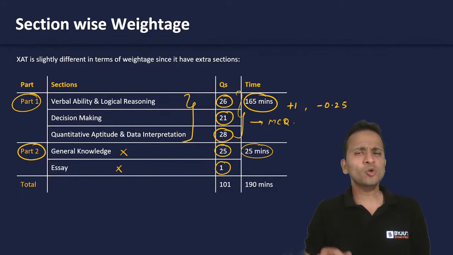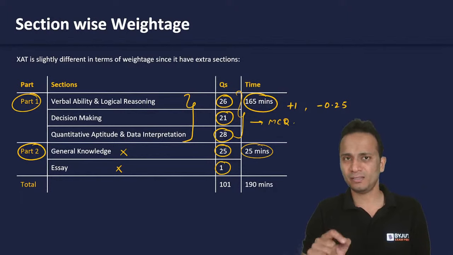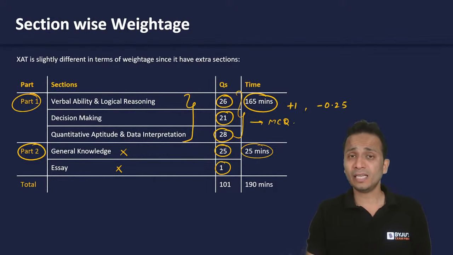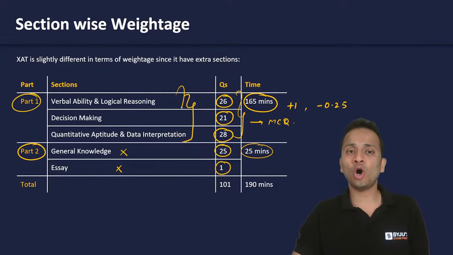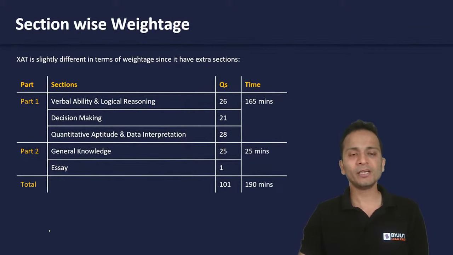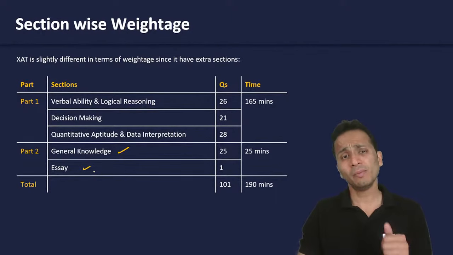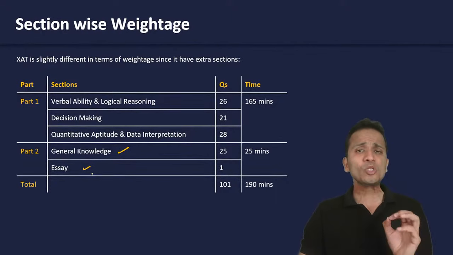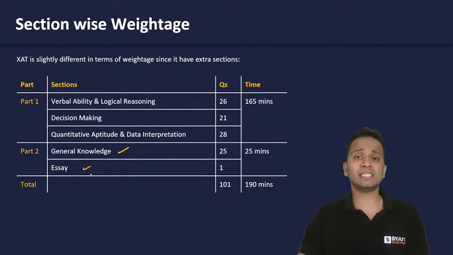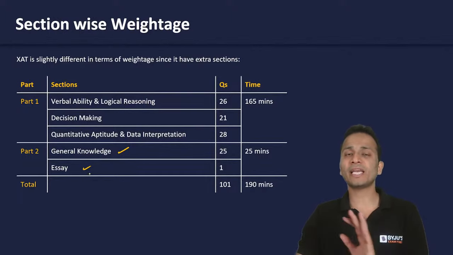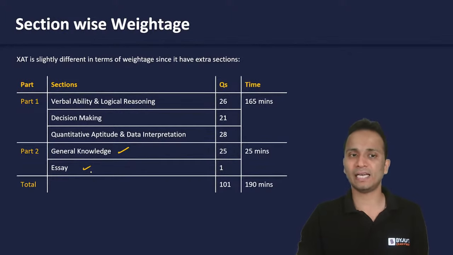So any student who is targeting XLRI, specifically XLRI, has to perform equally well in all the five sections of the entire XAT examination, right? So if I'm targeting XLRI, I should be good in general knowledge. I should be good in essay writing skills as well, because these two are the sections which will also be evaluated after the written examination of XAT during the second round of the selection procedure for XLRI.